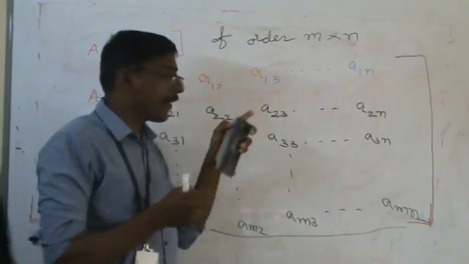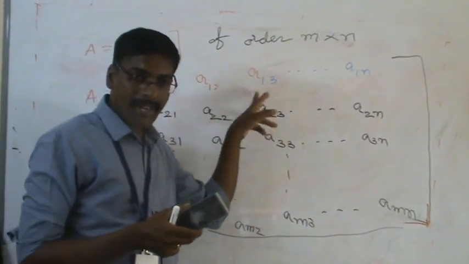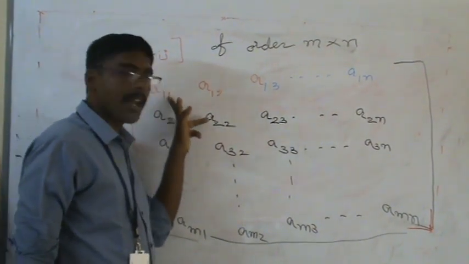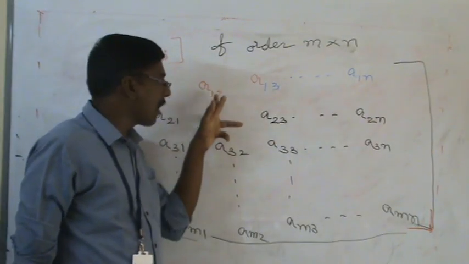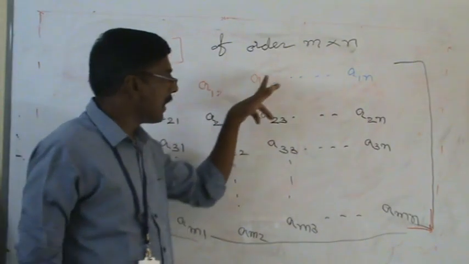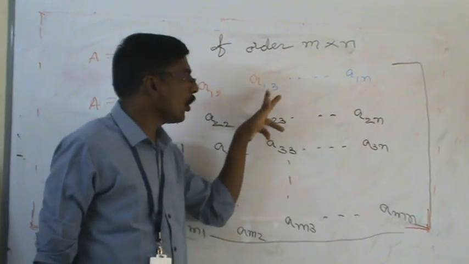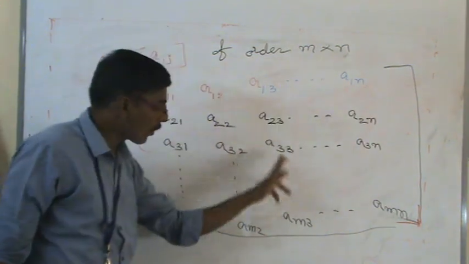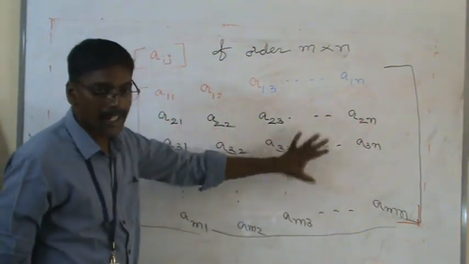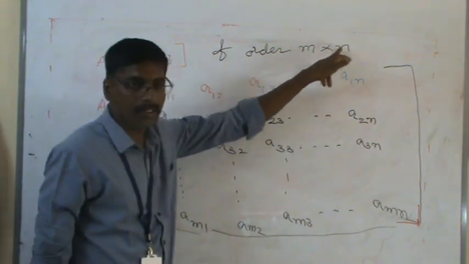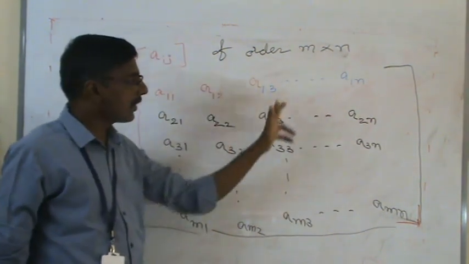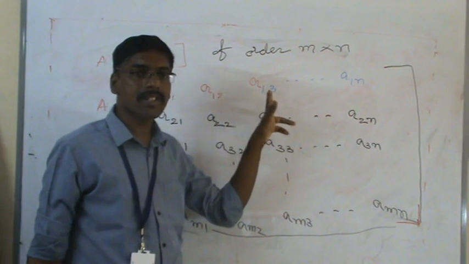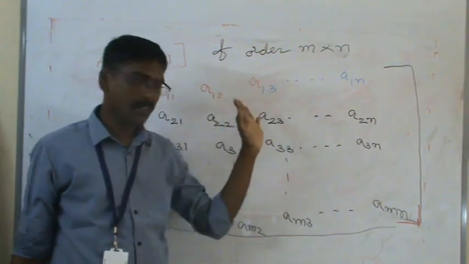This is very useful for the construction of the matrix concept. This element represents the first row, first column element. This represents the first row, second column element. This represents the first row, third column element. Similarly, first row, nth column element. Like that we have to write it. This is a general representation of the matrix of order m by n. This is very, very important, very important for 1 mark. We will discuss this one.